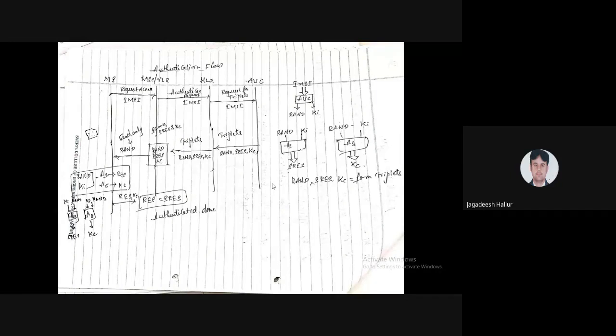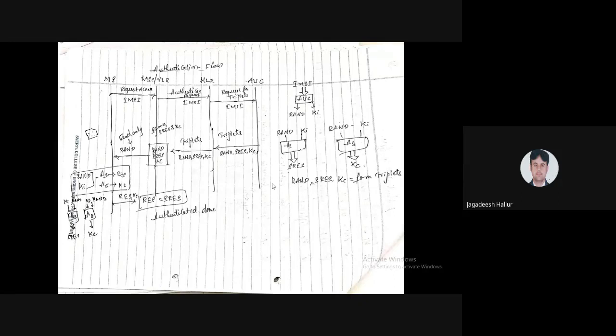the A3 and A8 algorithms. These A3 and A8 algorithms also generate SRES and KC. So SRES and KC are forwarded from the MS to the MSC. The MSC already has the KC, so if the two SRES keys match, the authentication has been done.